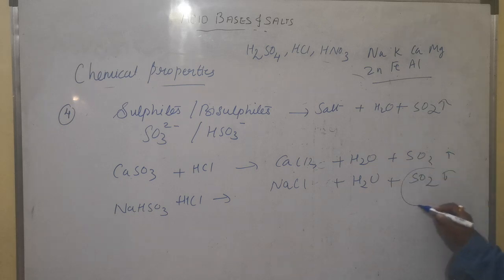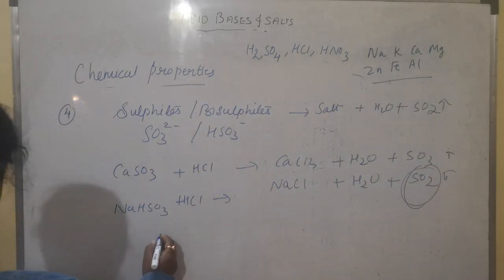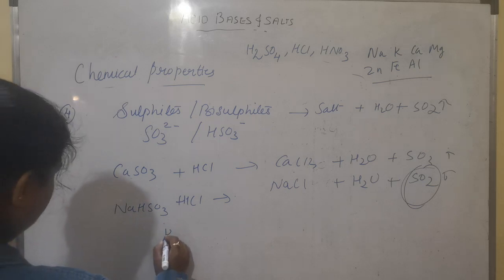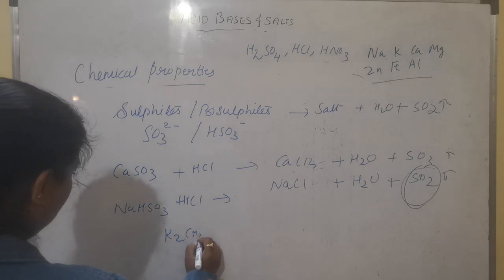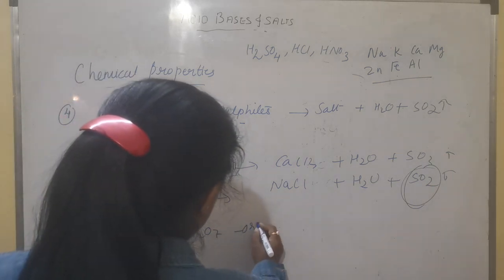Now the presence of this sulfur dioxide is proved with the help of potassium dichromate solution. K2Cr2O7 is potassium dichromate. It is orange in color.